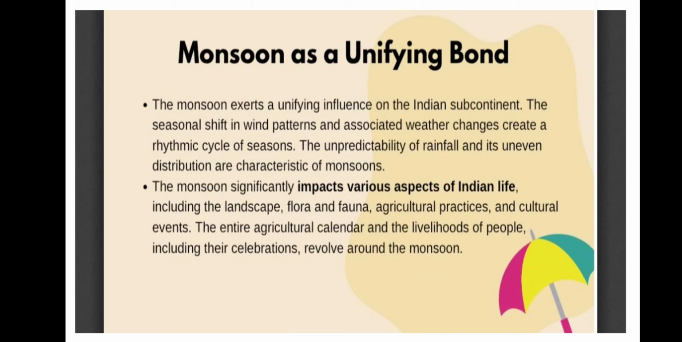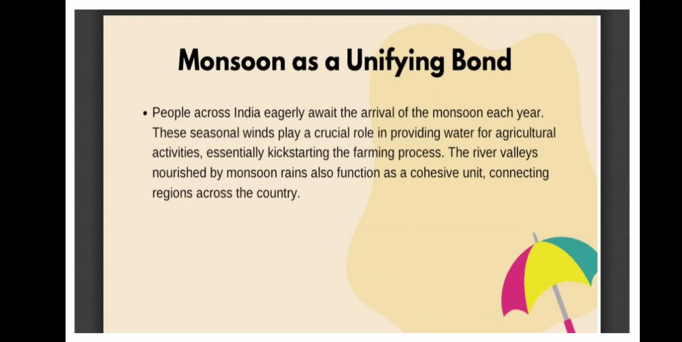The entire agricultural calendar and the livelihoods of people, including their celebrations, revolve around the monsoon. People across India eagerly await the arrival of monsoon each year. These seasonal winds play a crucial role in providing water for agricultural activities, essential for kickstarting the farming process. And then the river valleys are nourished. We know that in the peninsular region, rivers are formed because of rainfall, so it is the source of river water.